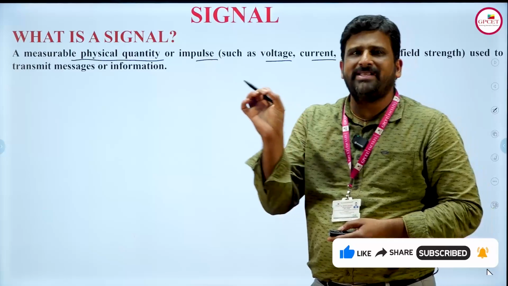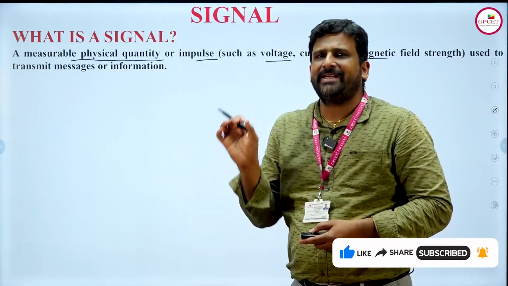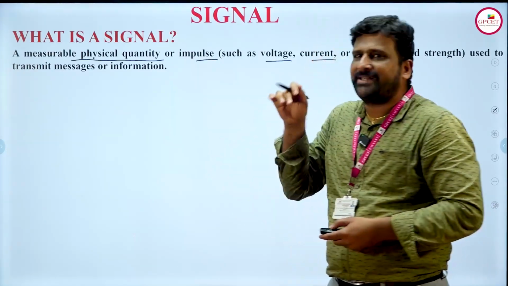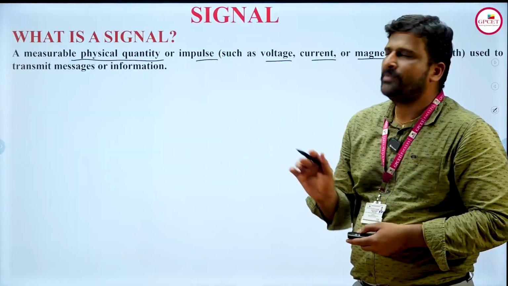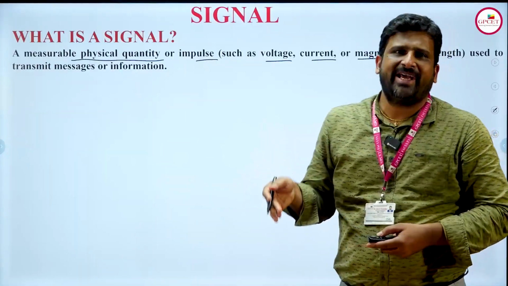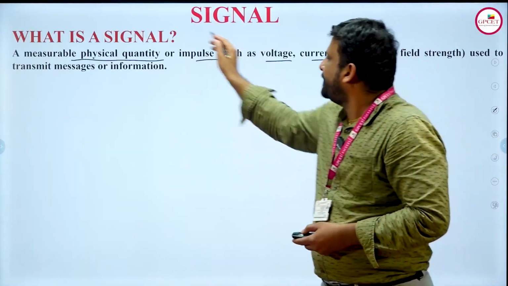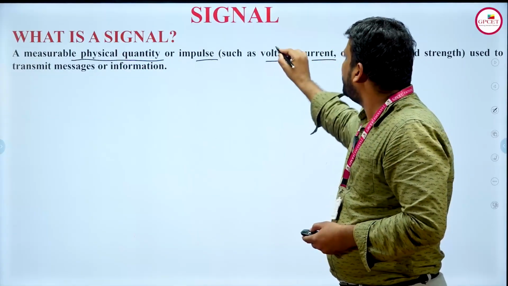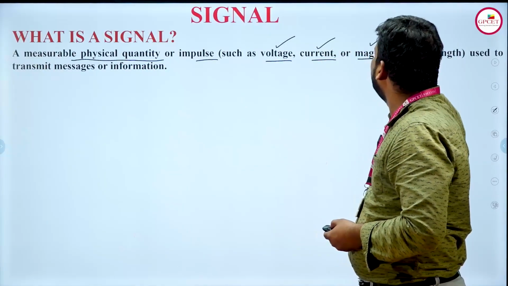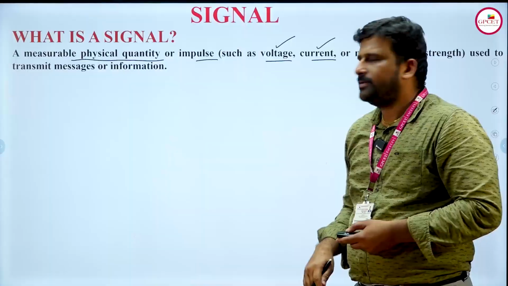That means the signal we are sending consists of some information, and that information should be measurable. Since we are in electronics, this measurable physical quantity will be in the form of voltage, current and some magnetic options.